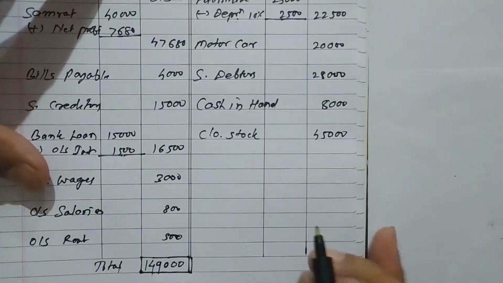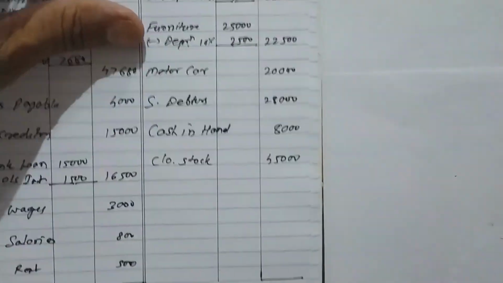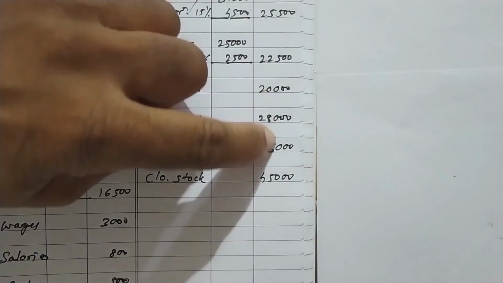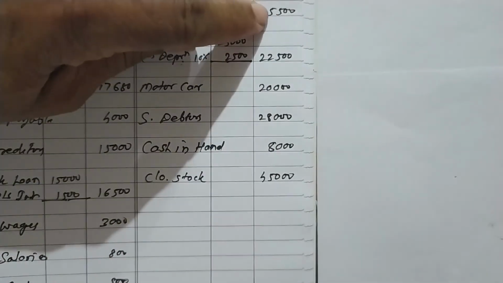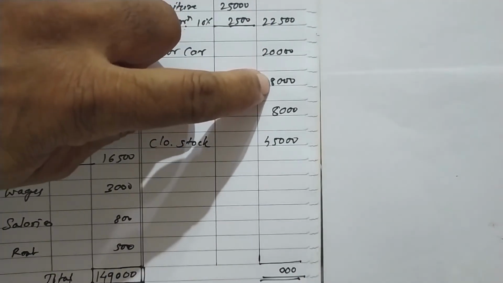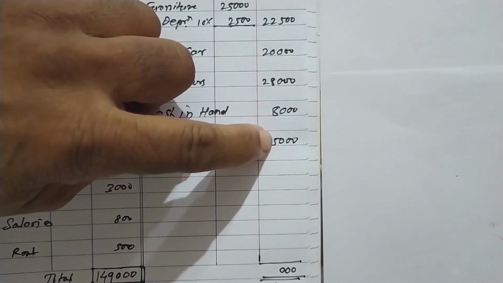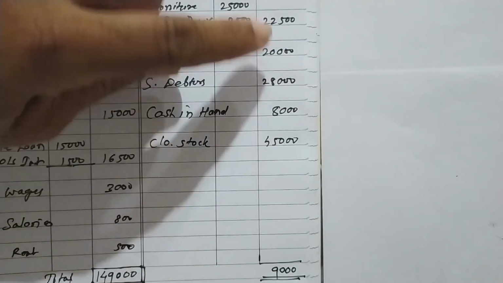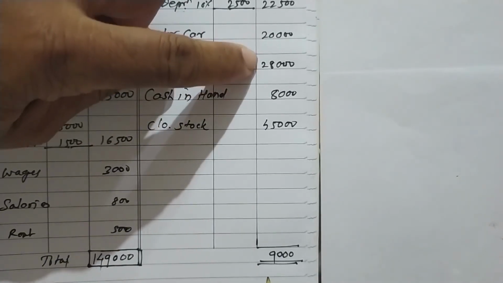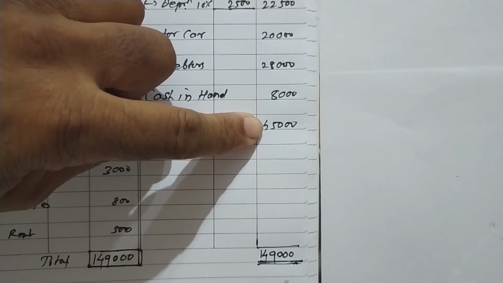Now see the asset side. Last digit is 0, 0, 2, 0. Now third digit 5. 5 plus 5, 10, 0, carry 1. 1 plus 5, 6. 6 plus 2, 8. 8 plus 8, 16. 16 plus 8, 24. 24 plus 5, 29. Carry 2. 2 plus 2, 4. 4 plus 2, 6. 6 plus 2, 8. 8 plus 2, 10. 10 plus 4, 14. It comes, the totals tally.